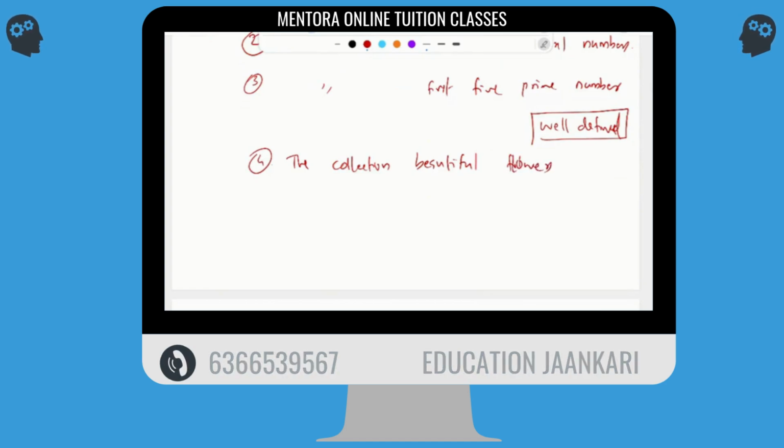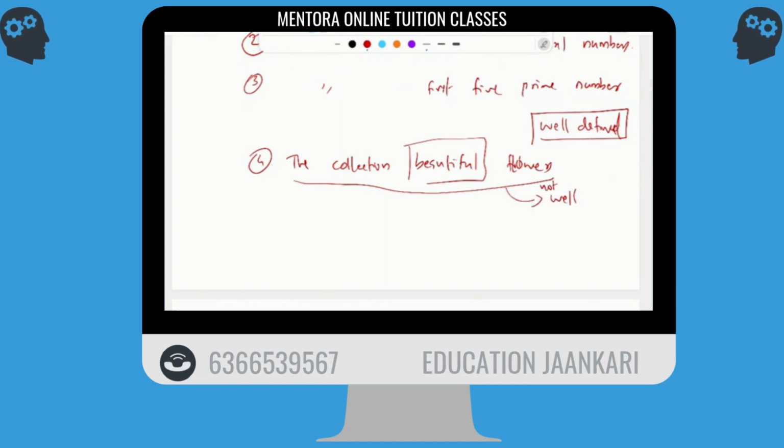What are they? Rose, jasmine. That is according to your point of view, correct? In my point of view, maybe some other flowers. So this word beautiful we cannot define. Correct. So this collection is not well defined. It is not well defined. Is it okay?